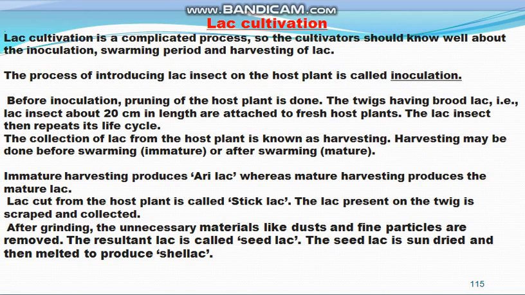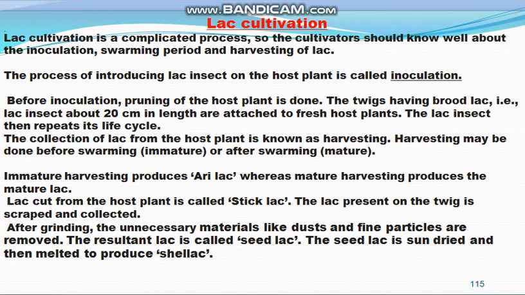the collection of lac is done. Collection can be before swarming or after swarming. If it is done before swarming, the lac which we get is known as the early lac, and if we get it after the swarming, that is the mature lac. And when the twig of the plant with the lac is cut, that lac is known as stick lac,